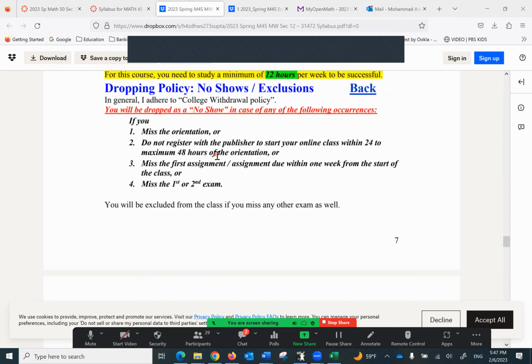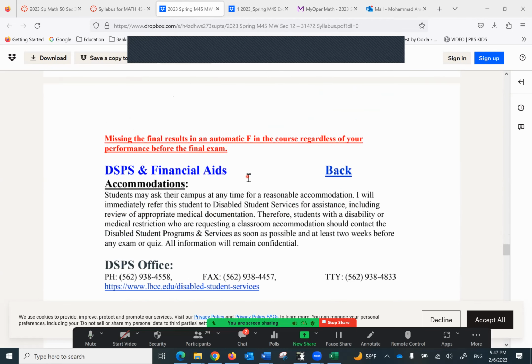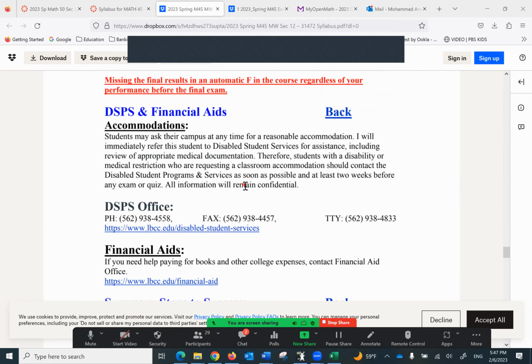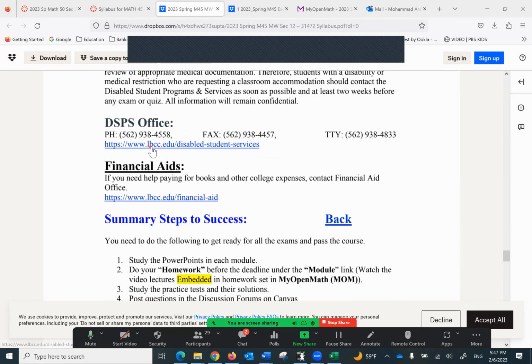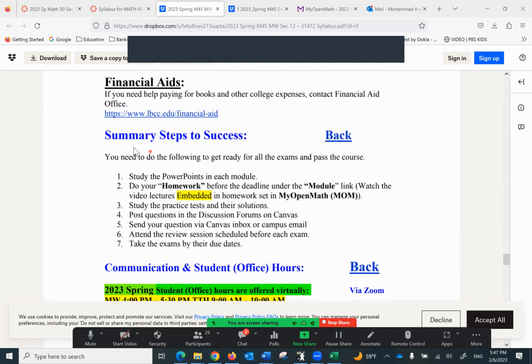Drop policy: students who are not here today or do not register with the publisher immediately or miss the first assignment, which is Introduction to MOM, or miss any of the exams, will be dropped as an option. Then I have some helpful websites such as the ESPS, financial aid, and so on. Also, summary steps to success.